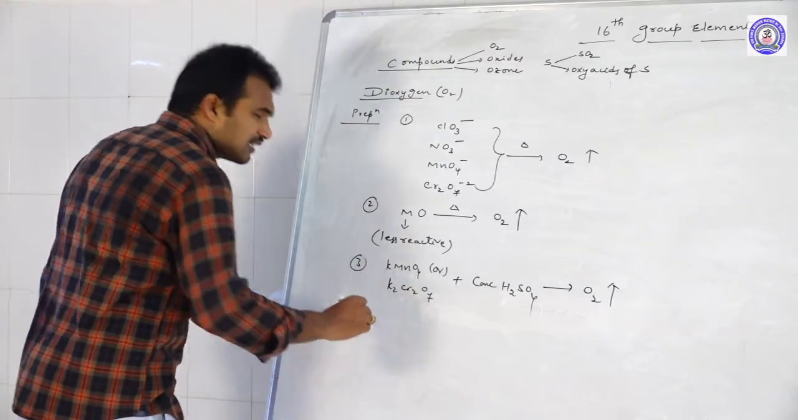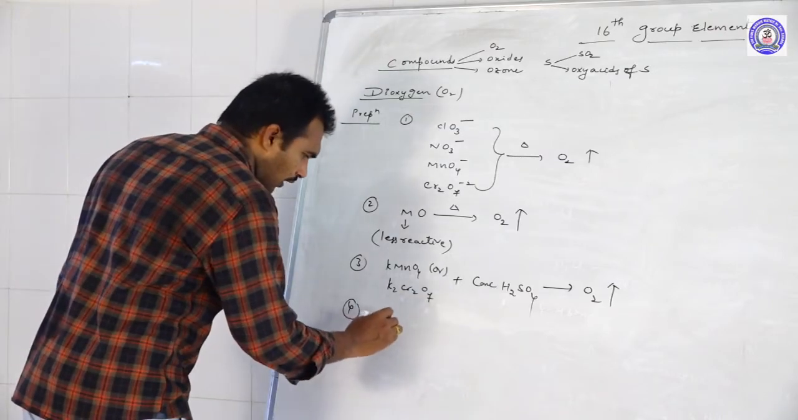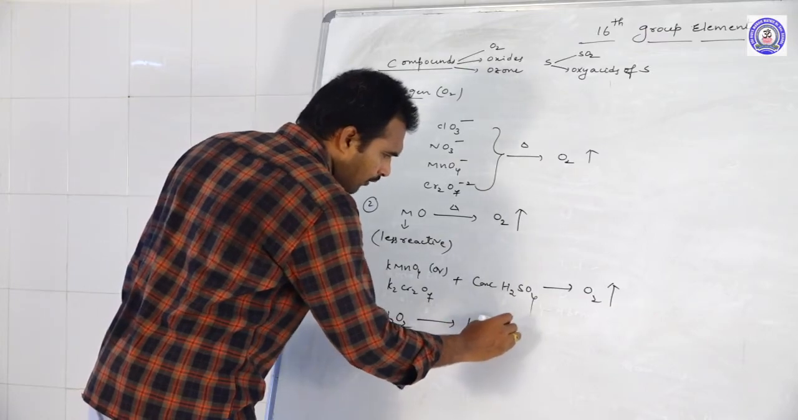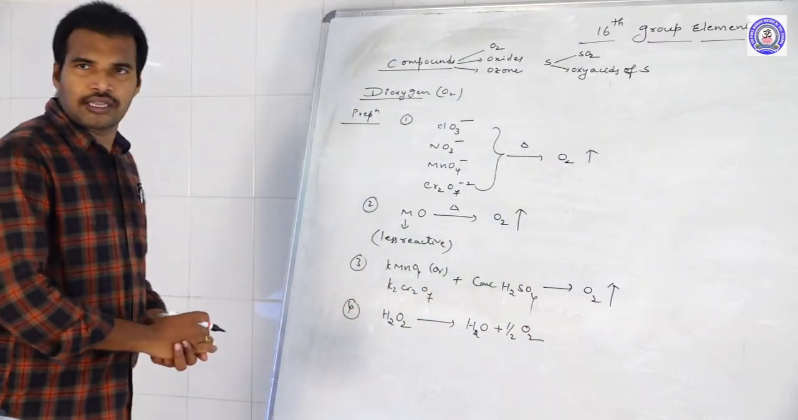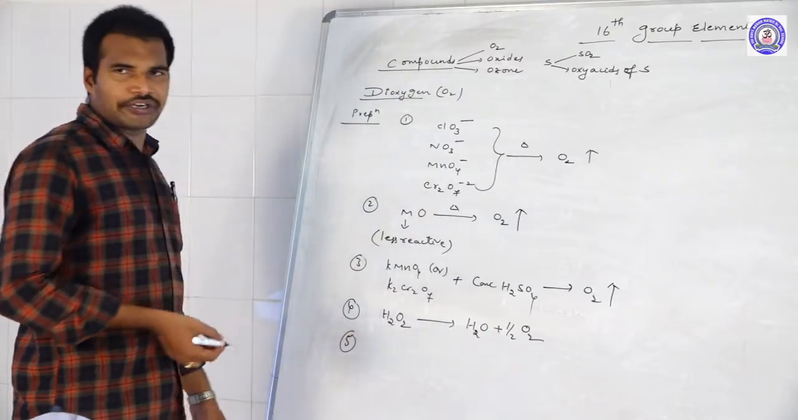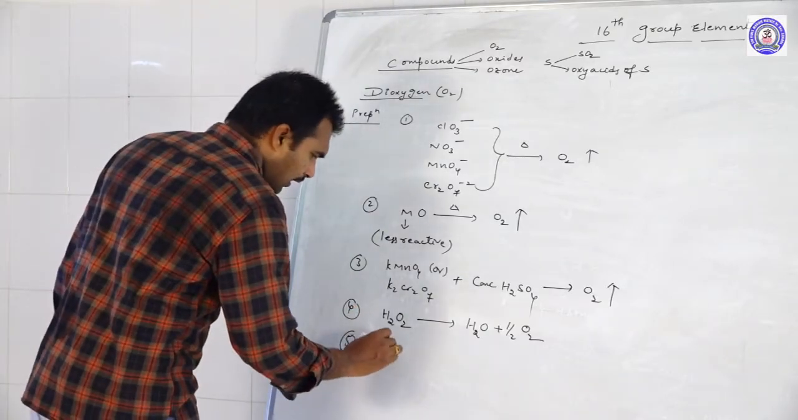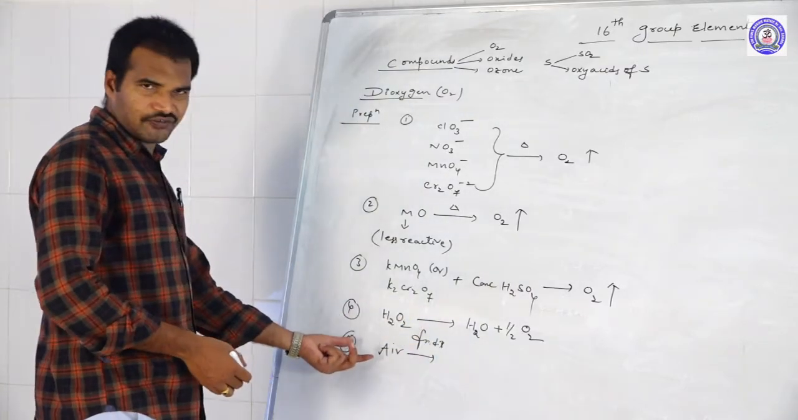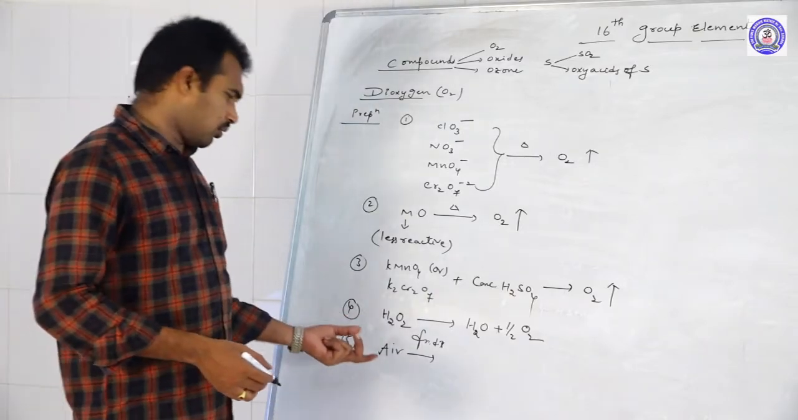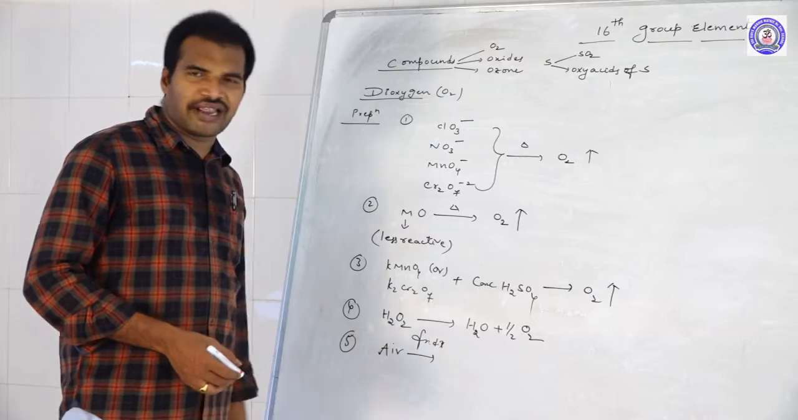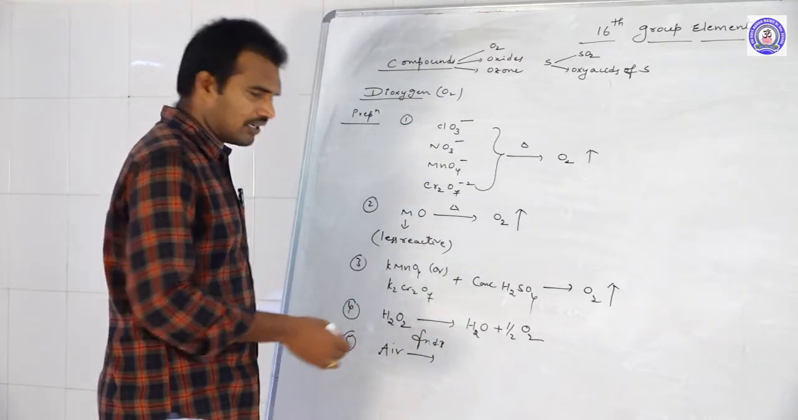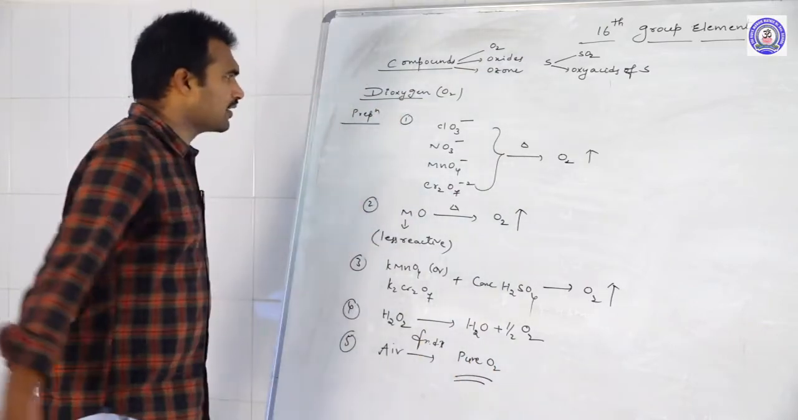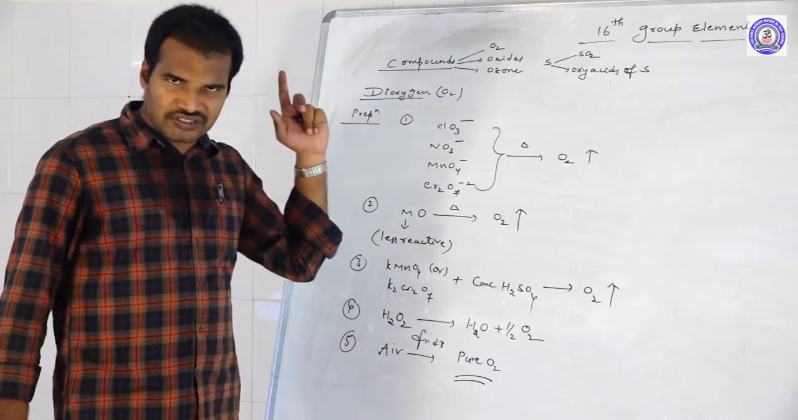And the fourth one, by decomposition of H2O2. As we know, H2O2 is highly unstable. Immediately it splits into what? H2O and half O2. Or else, the last one, industrially, if you want to prepare in bulk amounts, just take the air. This on fractional distillation. In that pure air, oxygen is one of the major components. On liquefaction followed by fractional distillation, we will get pure oxygen gas. So these are the 5 methods of preparation of oxygen gas.